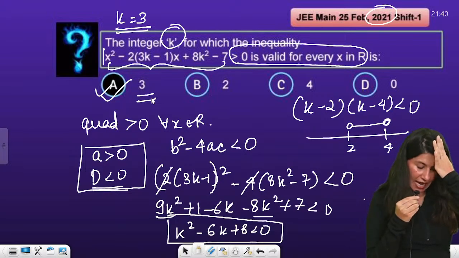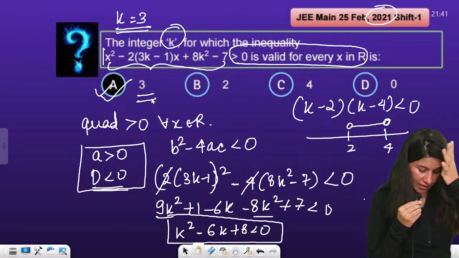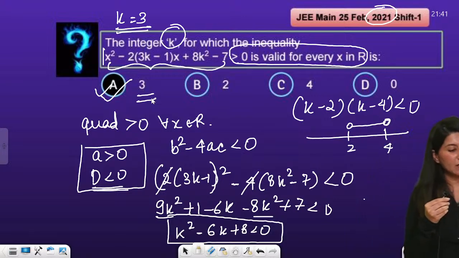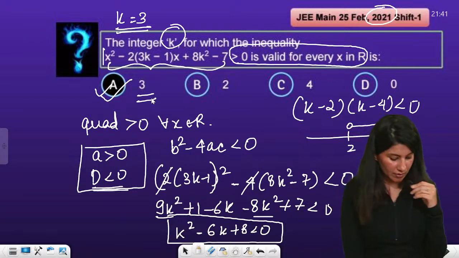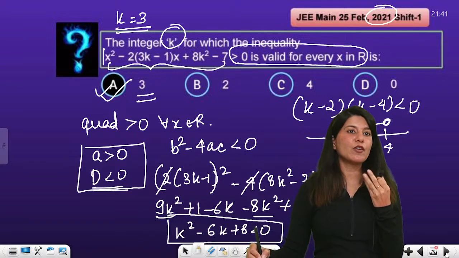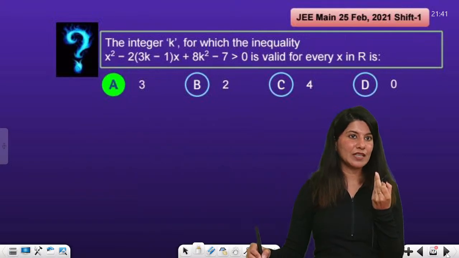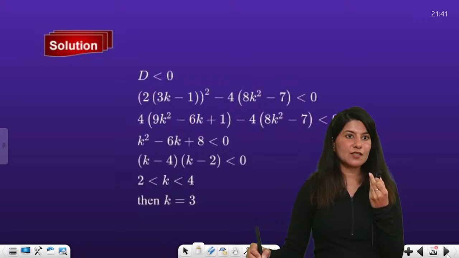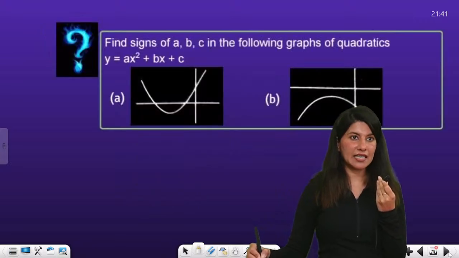So basically 9 March onwards we'll be starting for the April attempt, right? After you are done with your mathematics board paper, we'll be starting as soon as possible, right? We are giving you a break for the board examination basically. So yes, k equals 3 will be the correct answer.